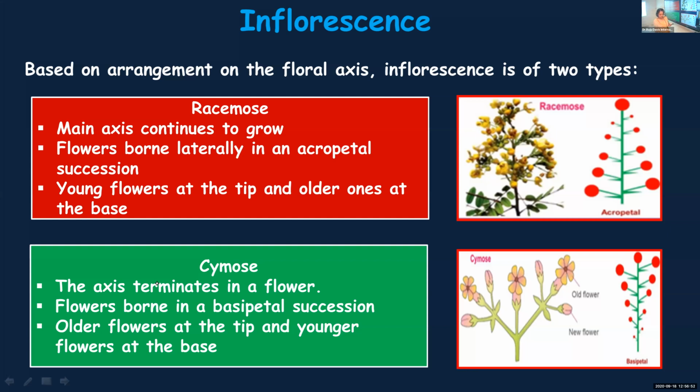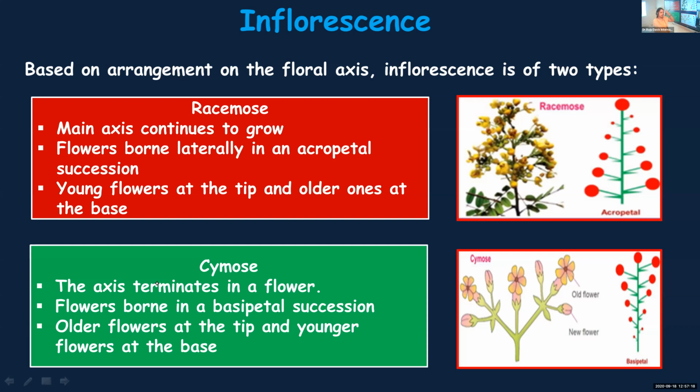If you need some more examples for racemose inflorescence, gulmohar. Have you seen the red gulmohar tree flowers? Nobody has seen. Okay. Gulmohar, or one familiar example is mango flowers, or even cassia. Then cymose inflorescence, jasmine, and then lily.